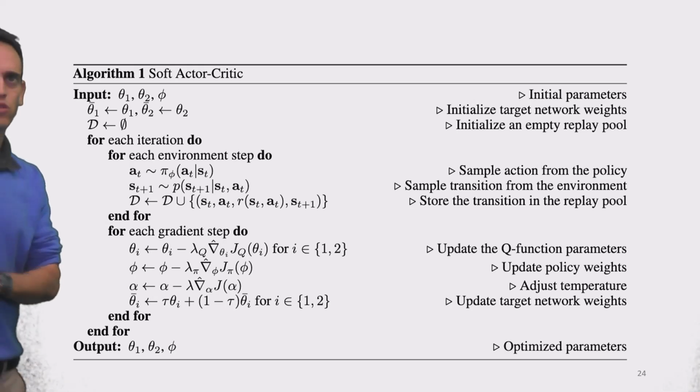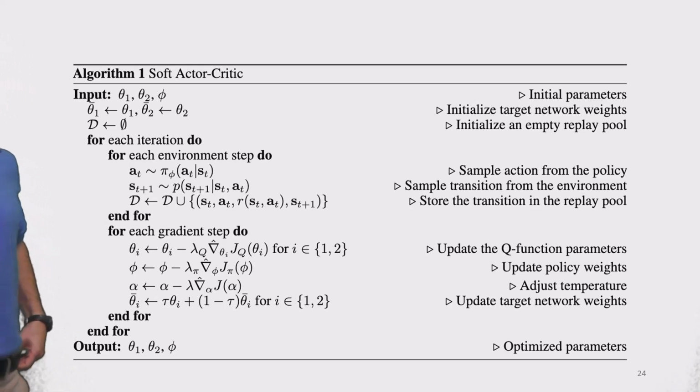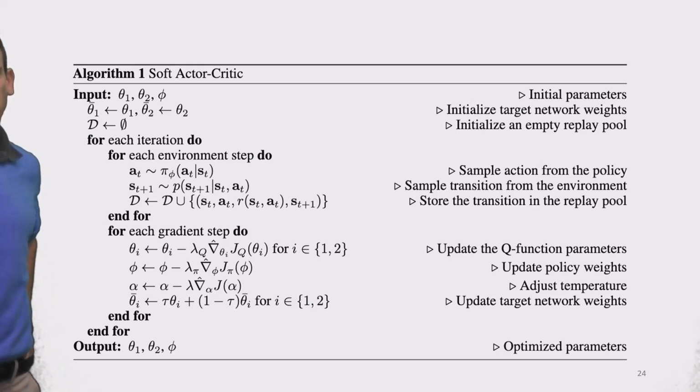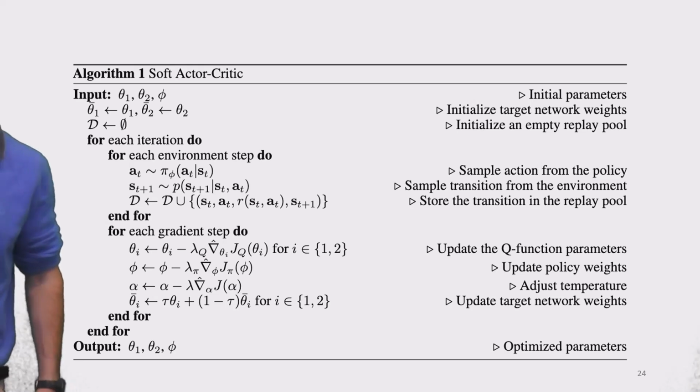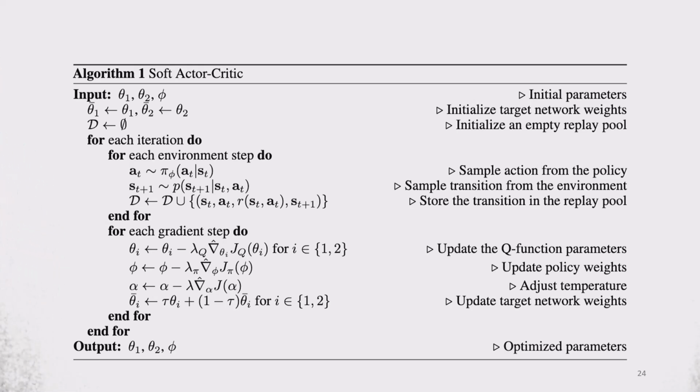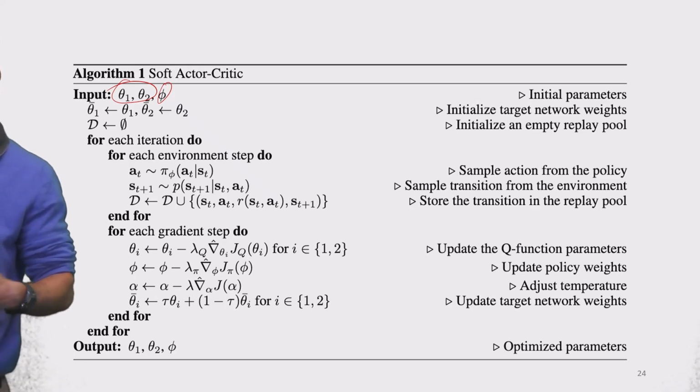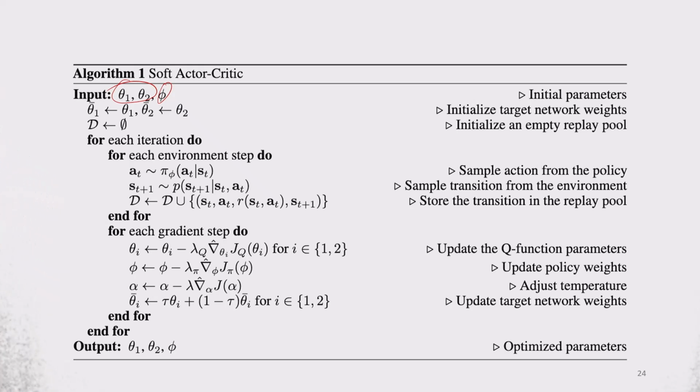So now we're ready to go over the full soft actor critic pseudocode. Initially we start with initializing the parameters for our Q networks and our policy. As we saw before, we have two Q networks and one policy network. We initialize the target network weights to be similar to the initial targets at the beginning.